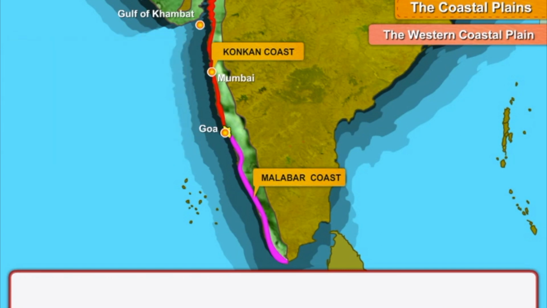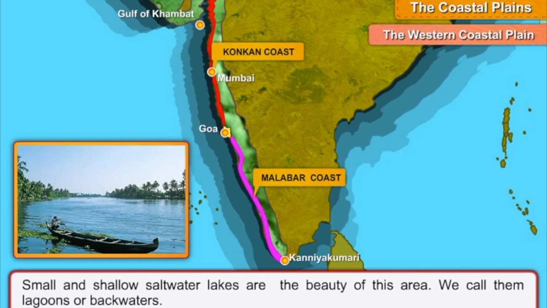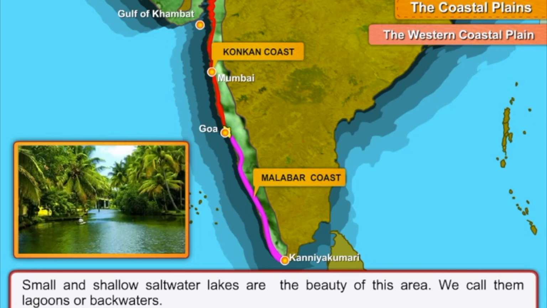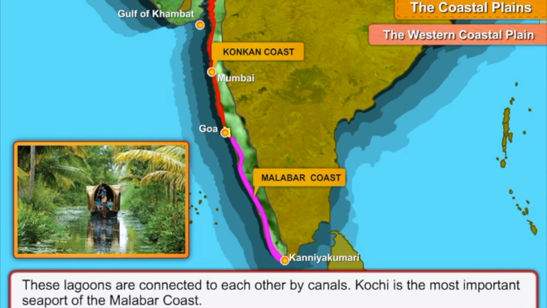oil deposits. The southern part of the Western Coastal Plain is called the Malabar coast. It lies between Goa and Kanyakumari. Small and shallow lakes are the beauty of this area. We can call them lagoons or backwaters. These lagoons are connected to each other by canals. Kochi is the most important seaport of the Malabar coast.